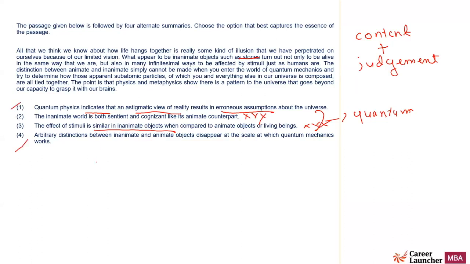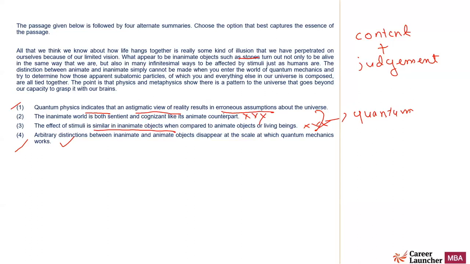Let us once again see. Definitely 4 is a balanced one. It talks about arbitrary distinction between inanimate and animate objects disappearing at the scale at which quantum mechanics works. So at the level of quantum mechanics, things are the same. Good choice. One, quantum physics indicates that an anthropocentric view of reality results in erroneous assumptions about the universe.